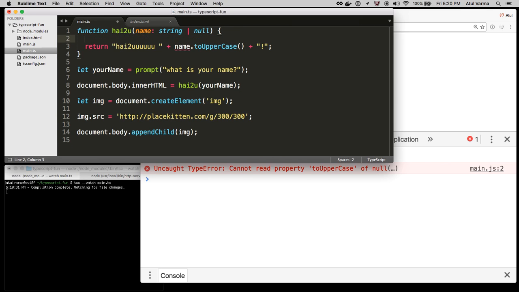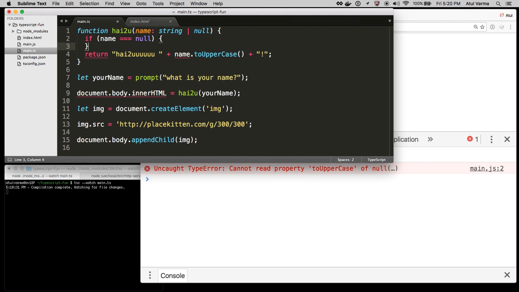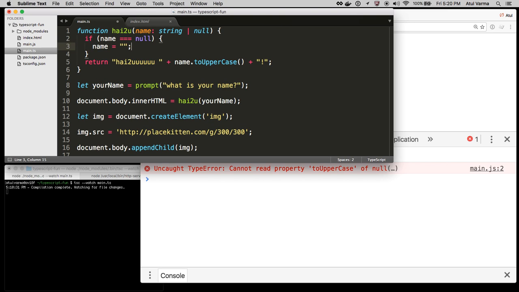So now what I'm going to do is I'm going to actually say, okay, well, if name is equal to null, then I'm going to change name to equal, say, unnamed person. And now all the warnings went away. This is a really particularly cool feature of TypeScript. It has what's called control flow analysis. So it's actually able to analyze the program and see, oh, okay, if it's null, then they reassign it to a string. So that by the time we get here, there's a 100% chance that it's going to be a string. So that's fine. It won't raise a warning of any kind.